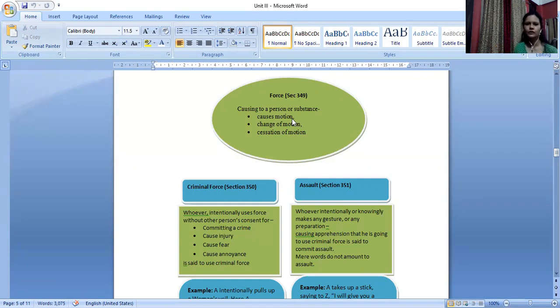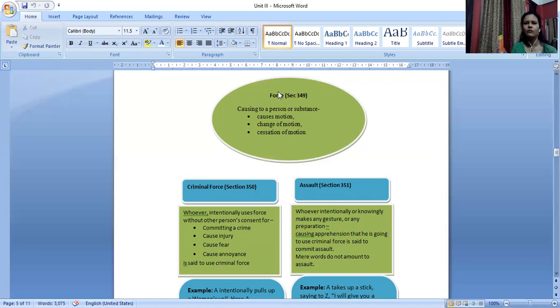So it does not matter what question they are asking, you can always give a basic introduction explaining that this particular topic is from Unit 3, from chapter 16 of the Indian Penal Code, and you can accordingly proceed with explaining the topic or whatever the question is. Now we will see what is force. We usually also understand what force is.